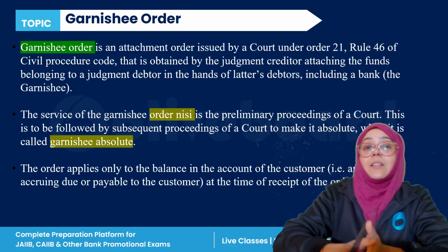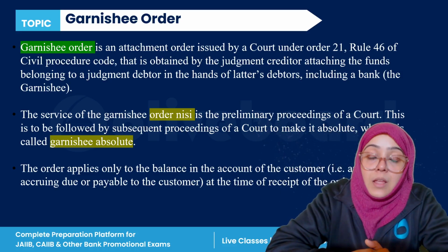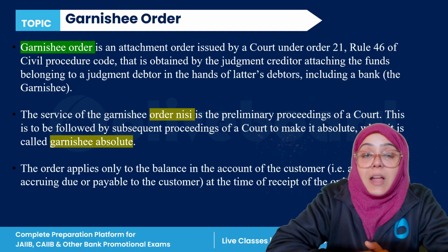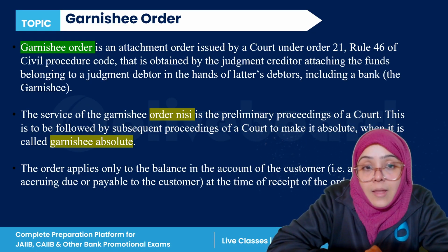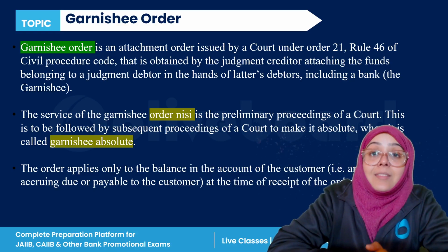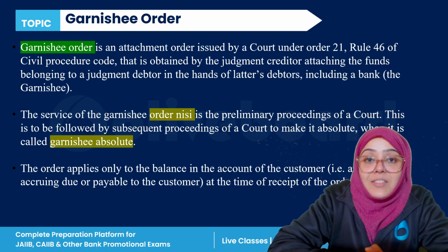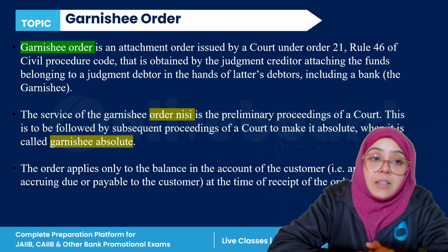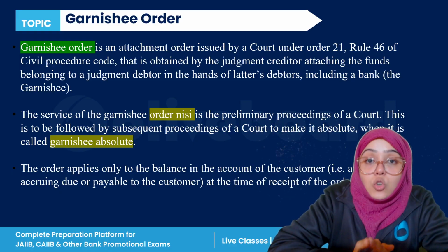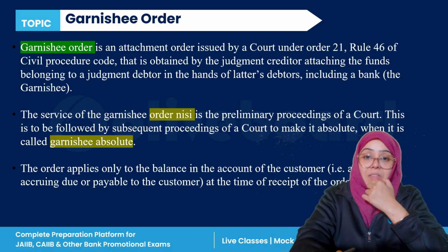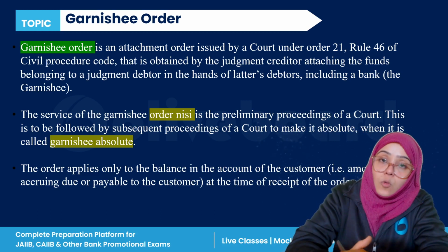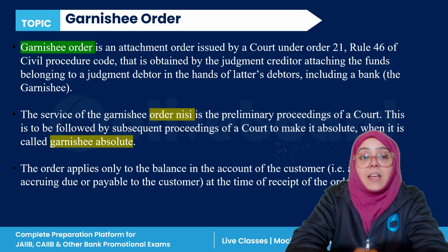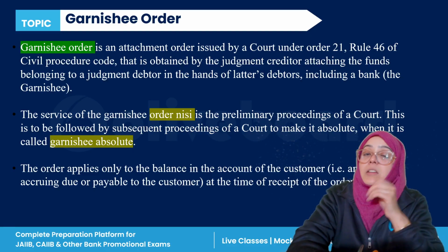Now, last thing is the Garnishee Order. Now, what is a Garnishee Order? A Garnishee Order is an order issued by the court, a judgment passed in favor of the judgment creditor, that you have to block a certain sum of money in the debtor's account and directly credit it into the creditor's account.